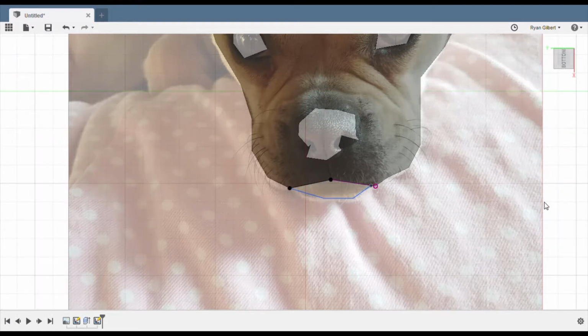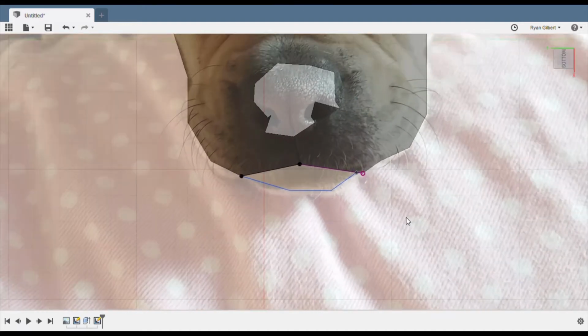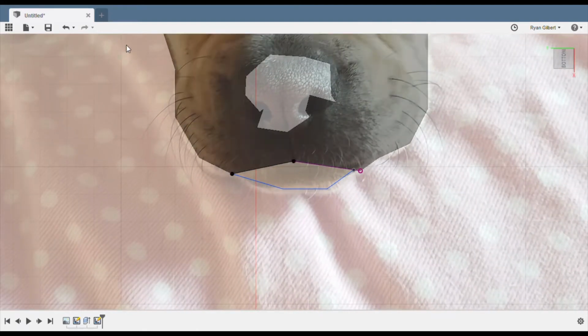Okay, so now that you've sketched out some parts, you don't have to do every one, just maybe the ones on the outside. Go and extrude it again. So this one's going to be 2 millimeters this time.